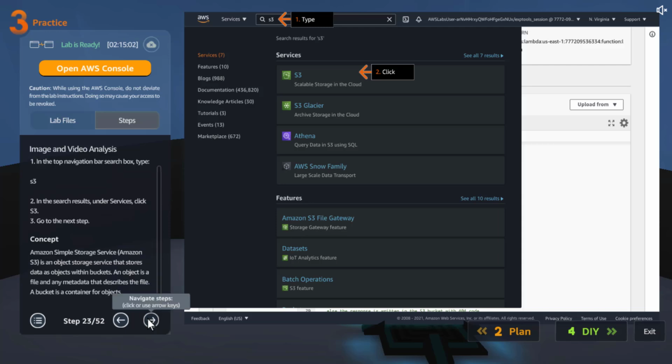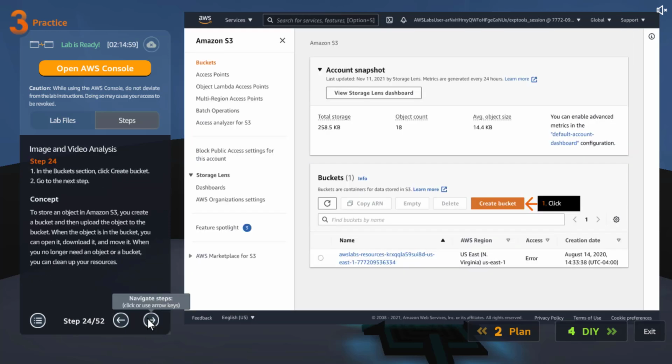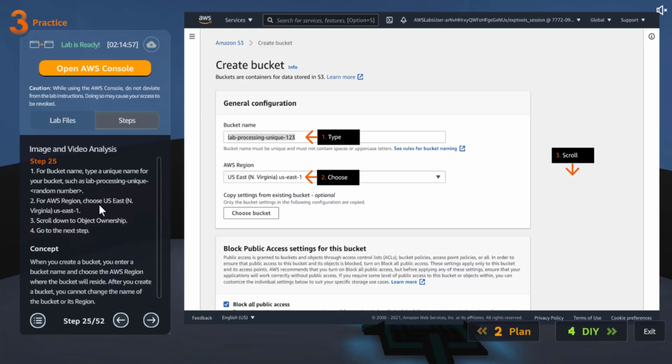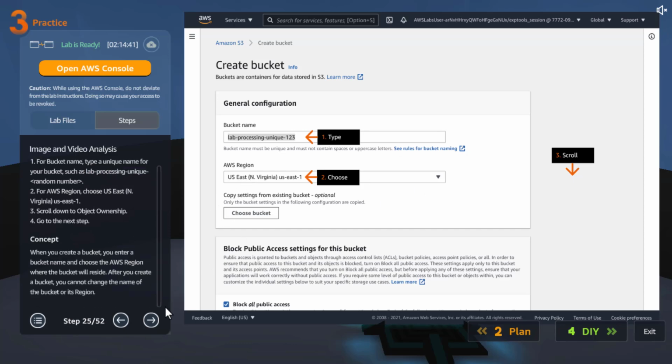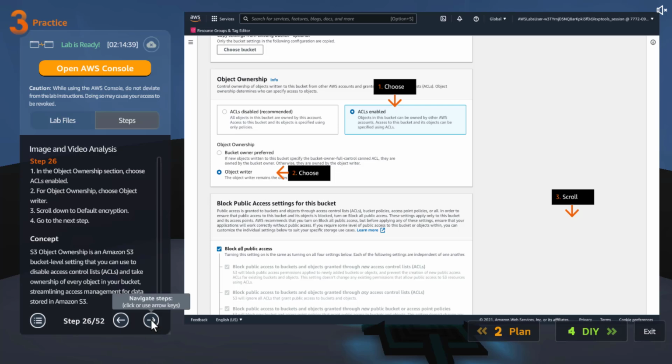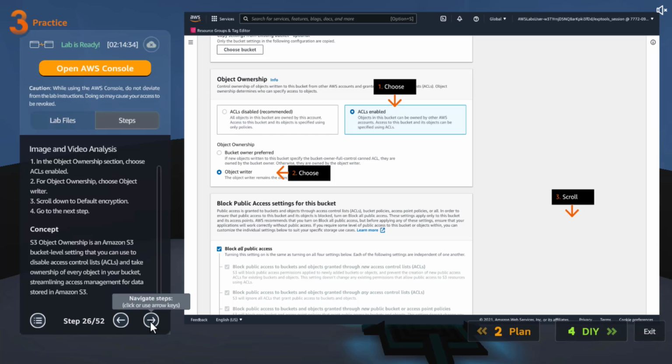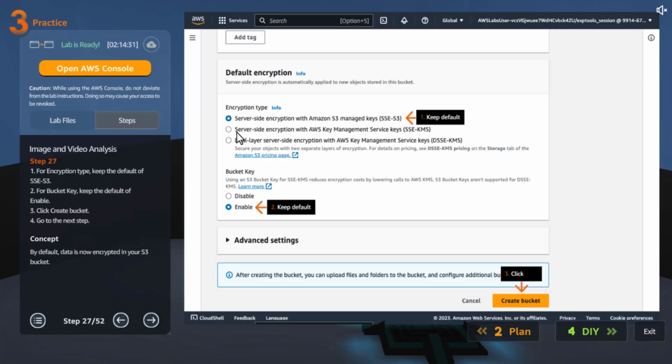Then let's go to S3 and create a bucket where we can store these labels. As you already know, this has to be a unique bucket. And where are we creating it? North Virginia. We will select ACLs enabled and object writer. Then we are going to leave the SSE-S3 and then bucket key, we are going to enable it.